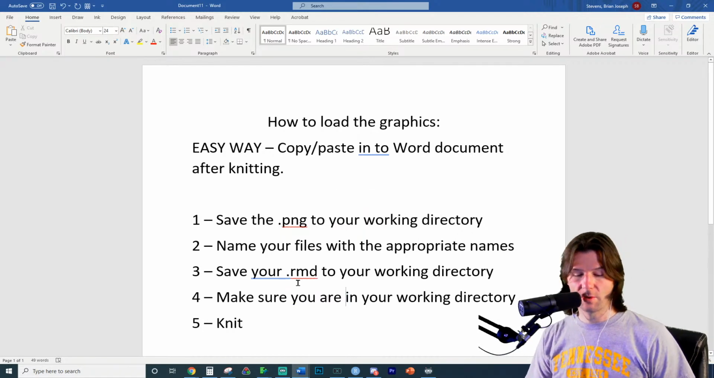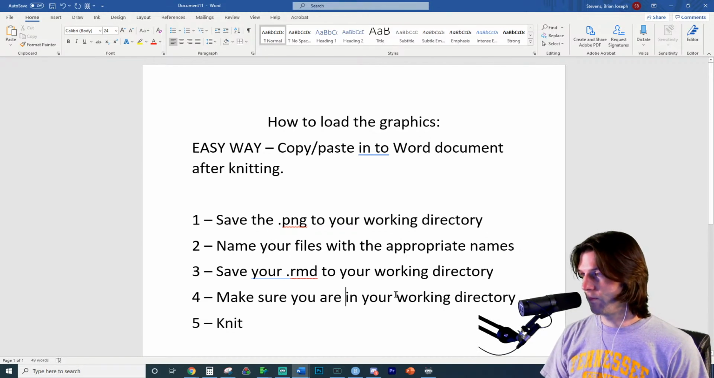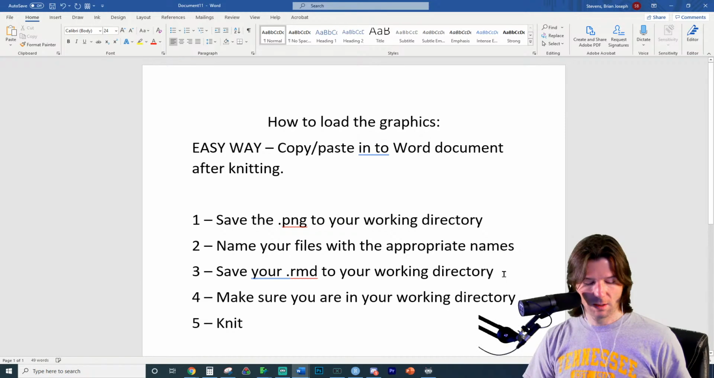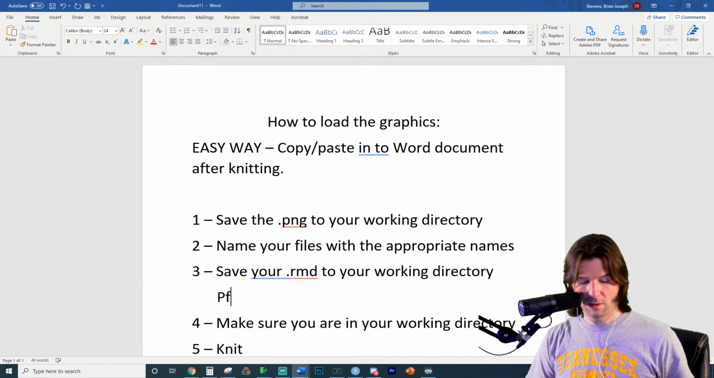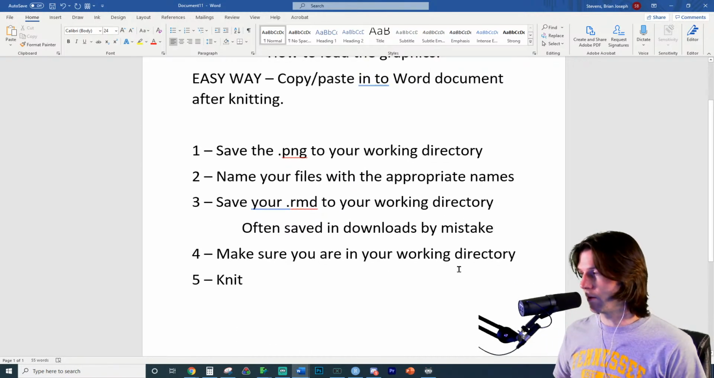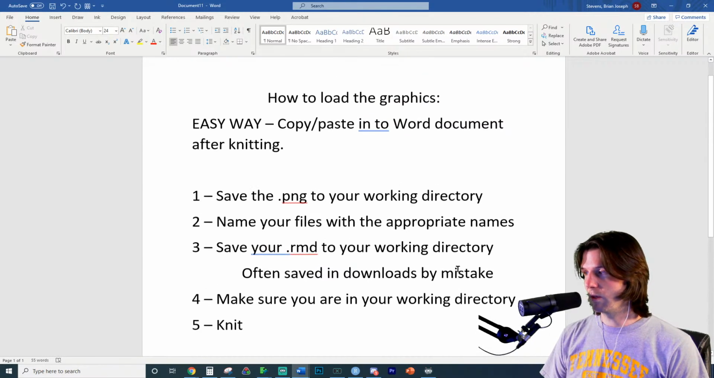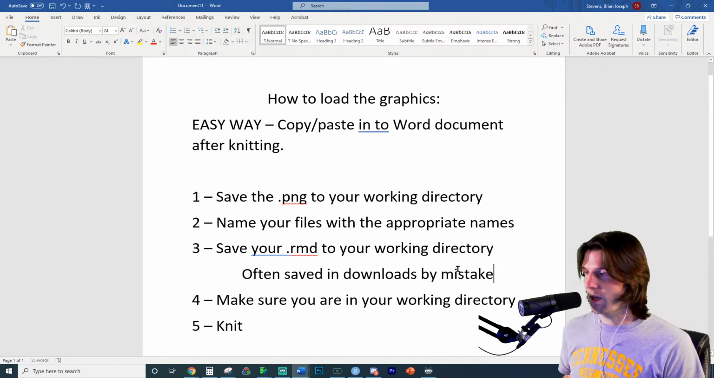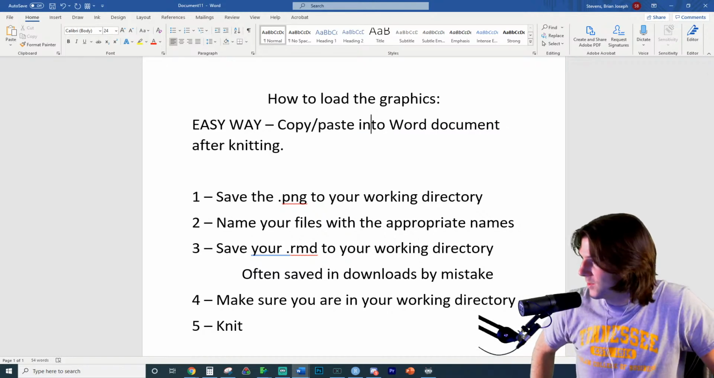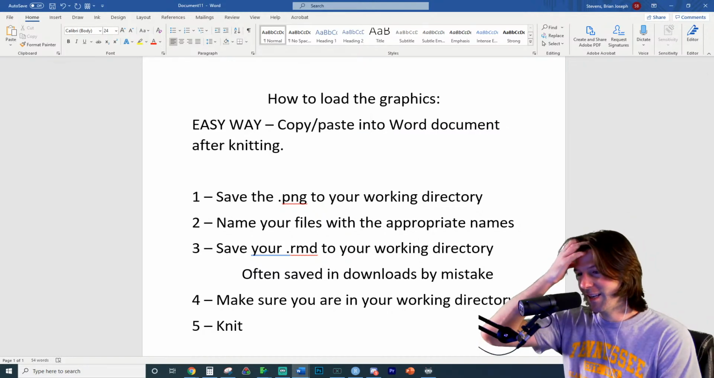Yeah, these things to make sure you're in your working directory. A lot of people will have their files in their downloads, especially with their RMD, often saved in downloads by mistake. So often people have it in their downloads and they're working out of their downloads. But the easiest way to do this is to just paste it into Word. I'll get people towards the evening being like, I can't get it to load. And I'll just be like, just load it into Word.